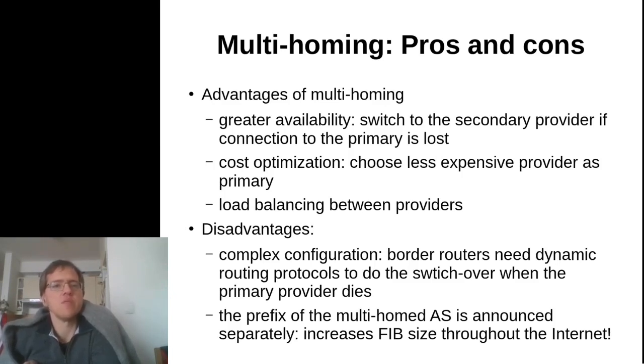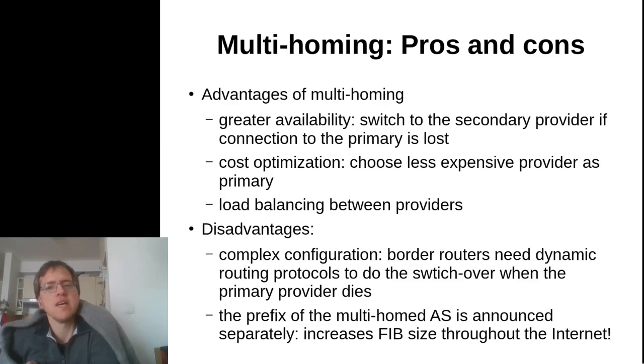Of course, there are lots of advantages of multi-homing, which basically all boil down to greater availability. We can always switch to the secondary provider if the connection to the primary provider goes away. There's another thing that is often overlooked in this context: whenever we have a choice between two transit providers, we can always play with the cost.